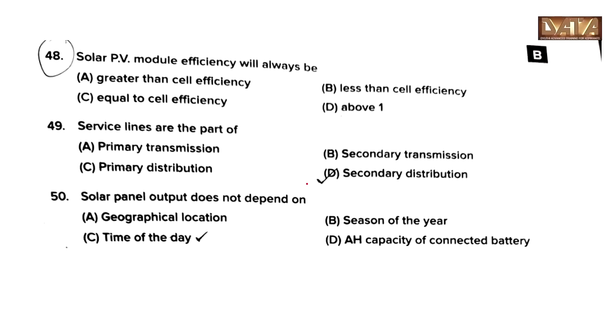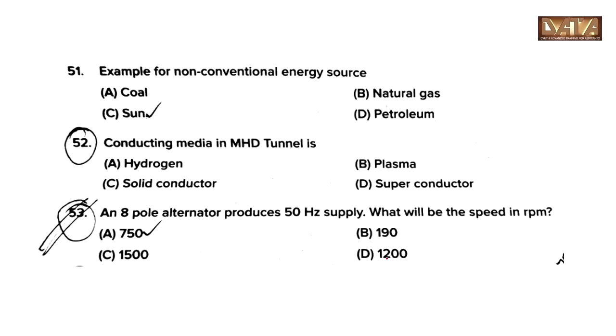48, solar PV module efficiency will always be less than cell efficiency, option B. Service lines are a part of secondary distribution, option D. Solar panel output does not depend on ampere hour capacity of connected battery, option D. Example for non-conventional energy sources, option C, sun.